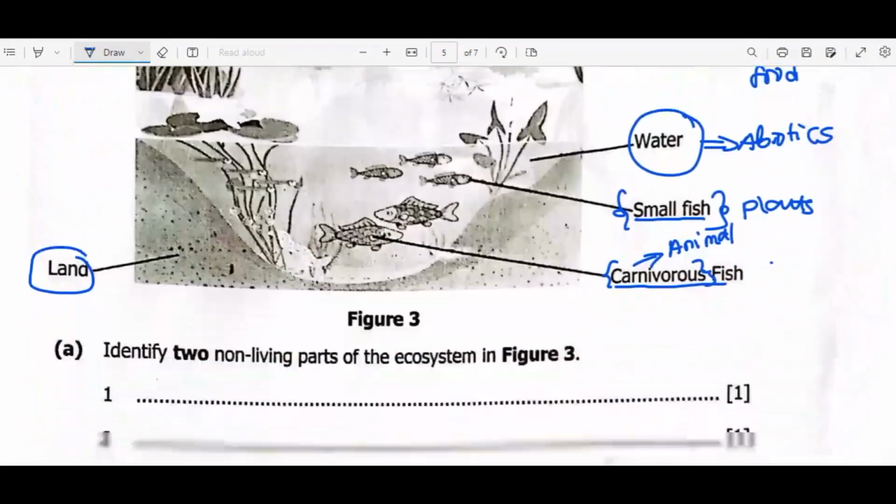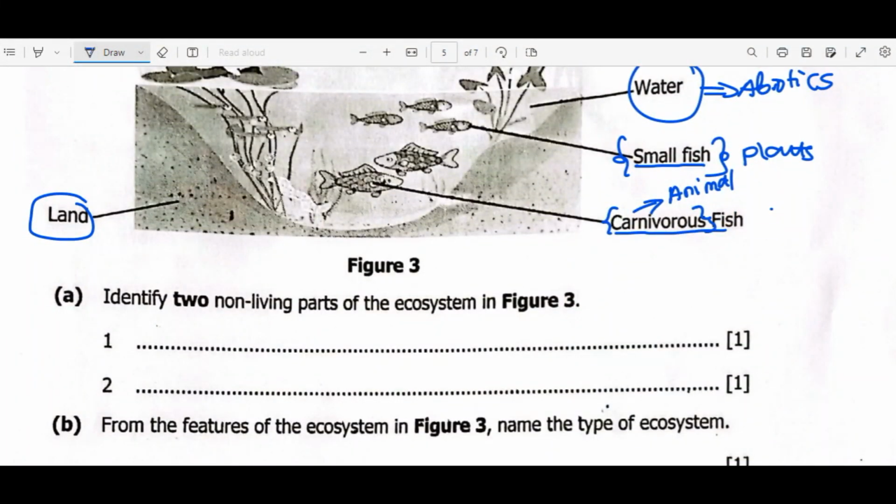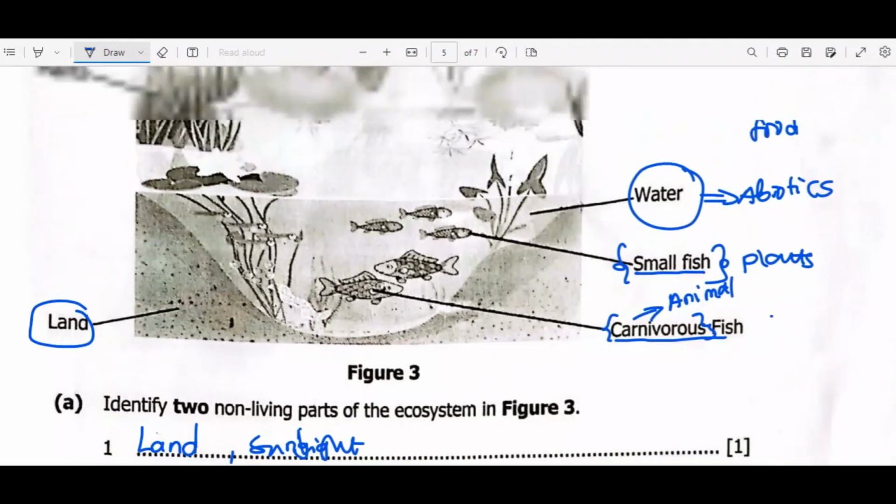Now let's look at the first question. Identify two non-living parts of the ecosystem in figure 3. The first one, land. The second one, water. Even sunlight, since it's given. All these are non-living components in this ecosystem.